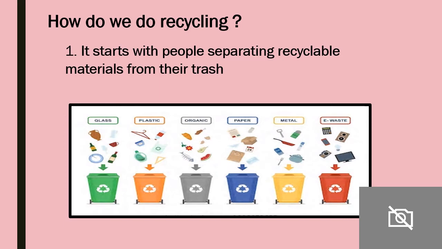So there is a way of recycling. The first one starts with people separating recyclable materials from their trash. As we can see in the picture, what do they do first? They separate the recyclable materials. That means the things that we can recycle, they separate in a special trash can. They separate glass alone, paper alone, plastic alone, metal alone, and the things that we cannot recycle alone. Why? Because it will become easier for them when they recycle these things. When they take it to recycle it, it will be so easy.